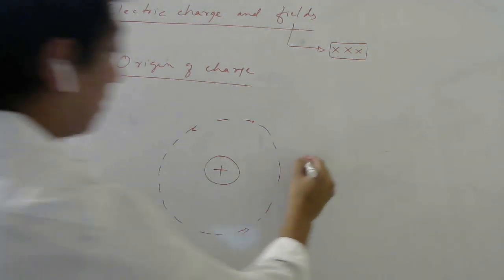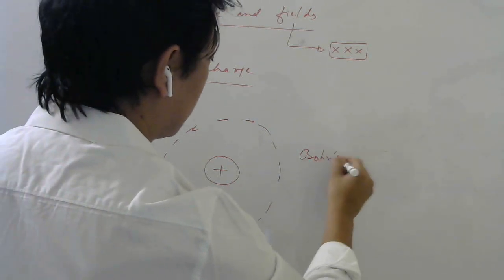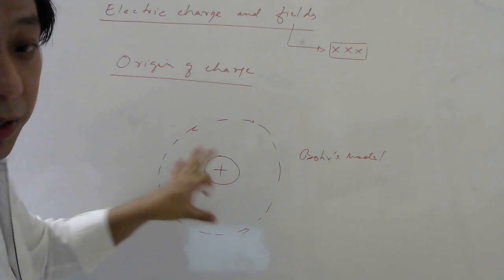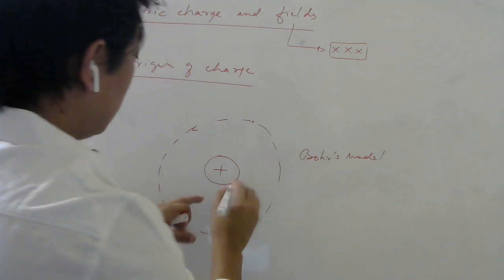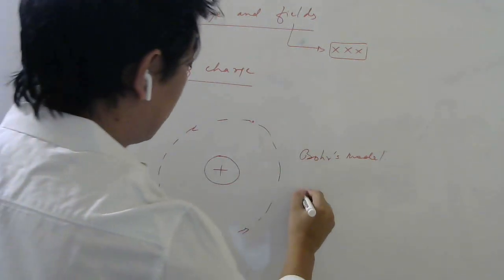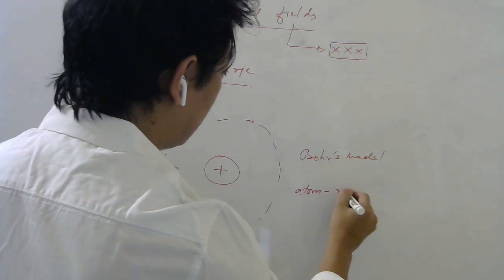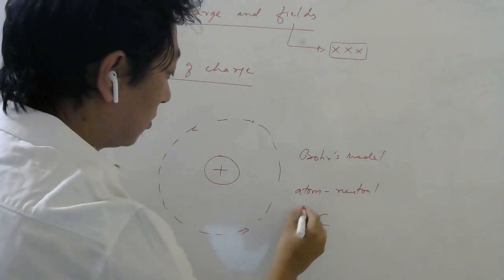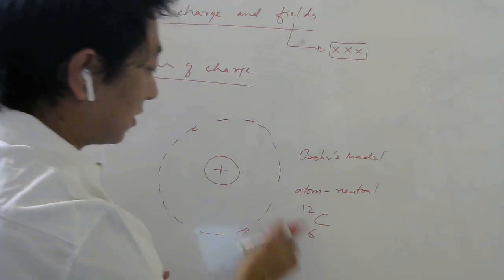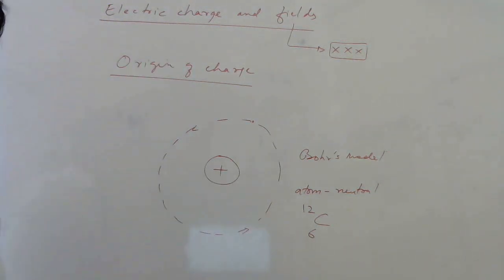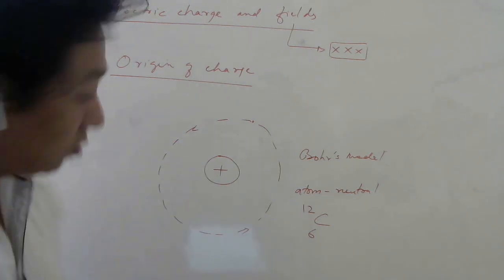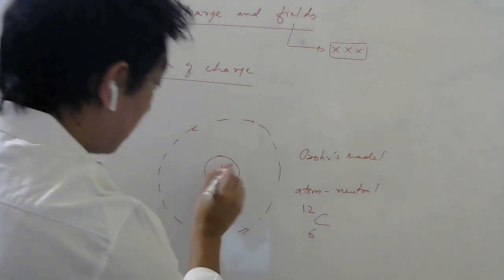Bohr's model of atom. So this is the picture of an atom. So now, an atom as a whole is neutral. Atom as a whole is neutral. So if you take carbon for example, there are 6 protons and 6 electrons, right? So this is the number of protons, and if the atom is neutral, that means in the nucleus there are 6 protons.